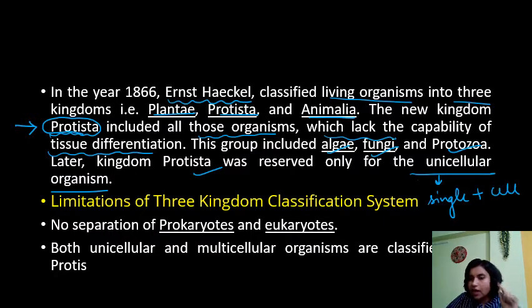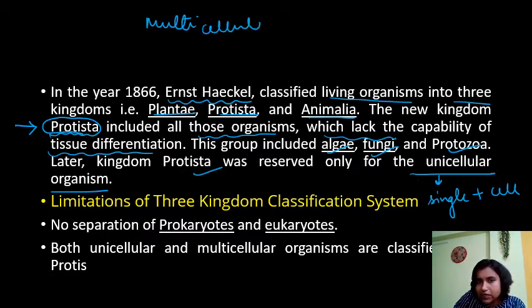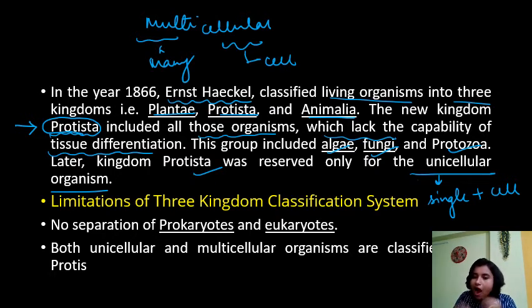Cellular means cell. So these basically are the organisms which are made of a single cell. But if we talk about multicellular, multi means what? Many, right? Cellular comes from the cell. So this includes the organisms which are composed of many cells. For example, in human beings, we have blood cells, nerve cells, and so many different cells. But in case of unicellular, this includes what? It includes only one cell. Clear? So what are the limitations of the three kingdom classification?